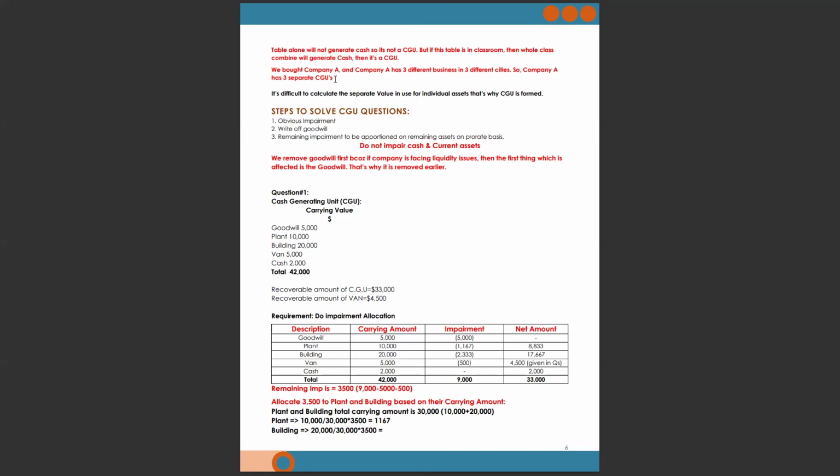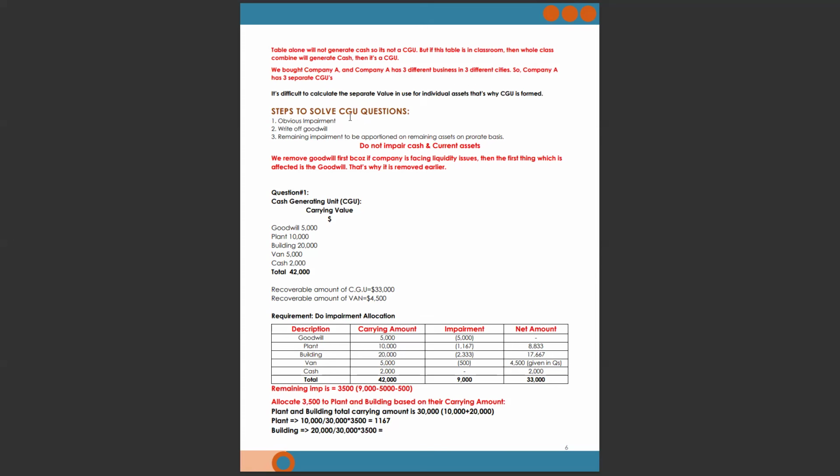We bought company A, and company A has three different businesses in three different cities, so company A has three separate CGUs. It's difficult to calculate the separate value in use for an individual asset. That's why a CGU is formed, because we can't calculate the value in use for individual assets.